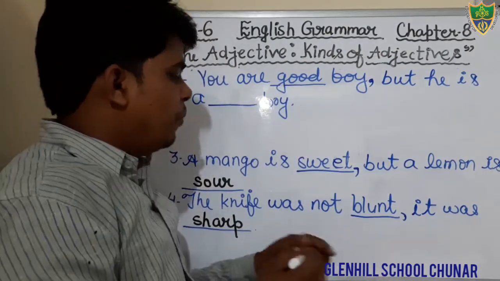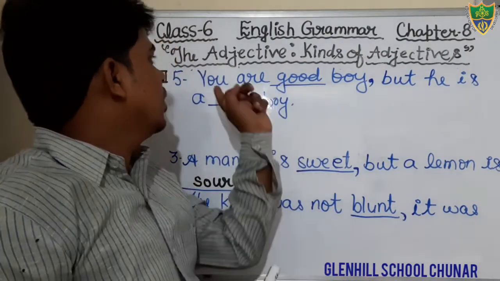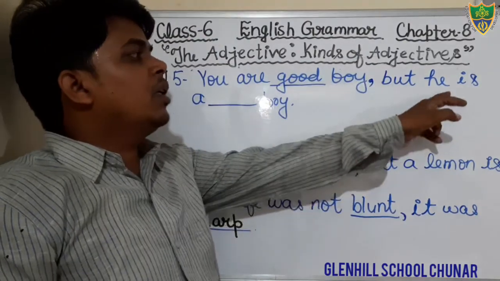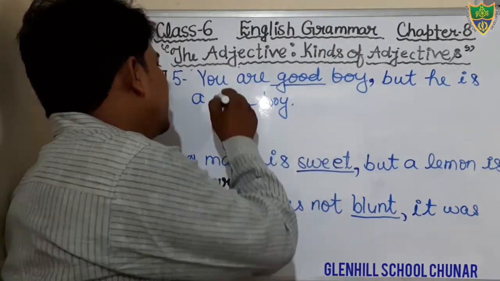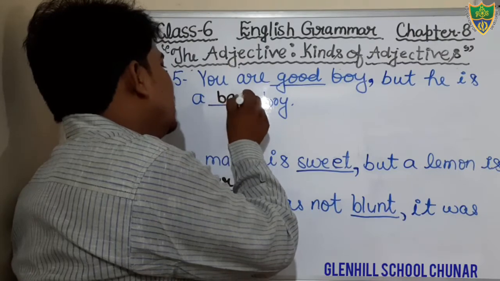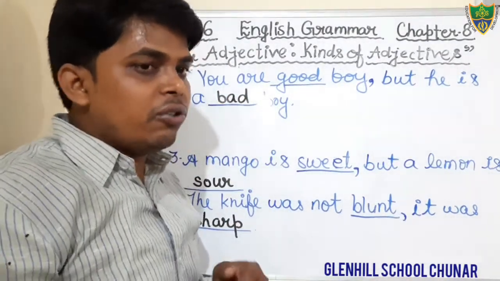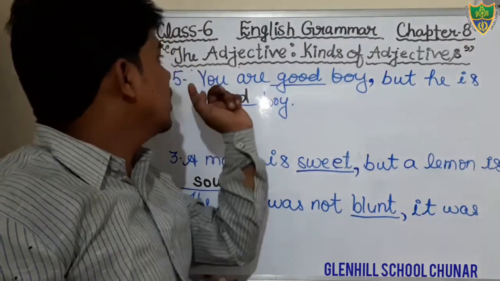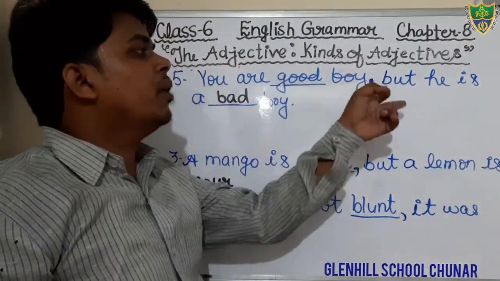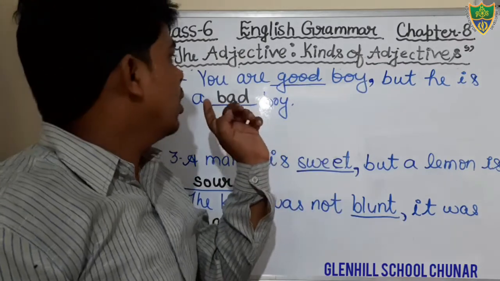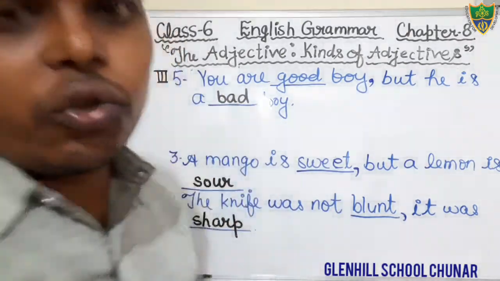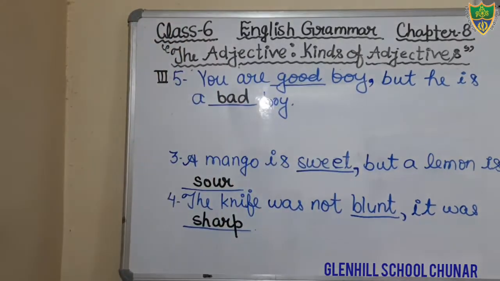Just see. You have to write the opposite of good. You are good boy, but he is a bad. BAD. That is the opposite of the word good. Okay, students. So what would be the correct sentence? You are good boy, but he is a bad boy. Okay, students. Just write down. Just fill the word bad in the given blank. Just see. You are good boy, but he is bad boy.